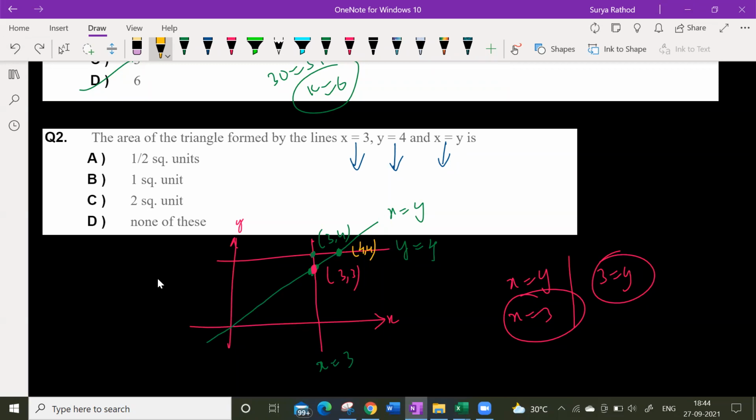Now let's have a look at this. We have to find it. So a triangle is formed here, a small triangle. Sir, here can we use the delta formula? Just 1 second. Yes, you can use it. It's a right angle triangle.